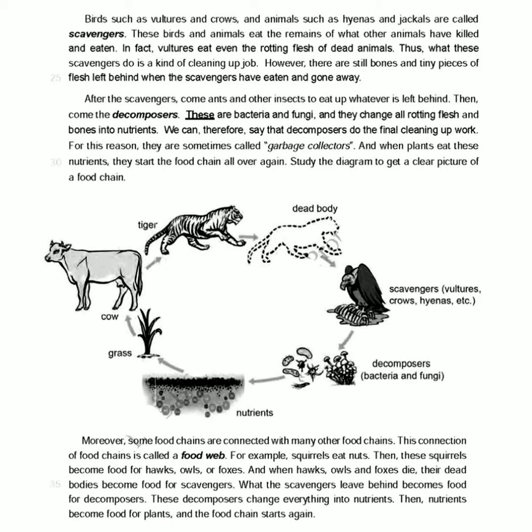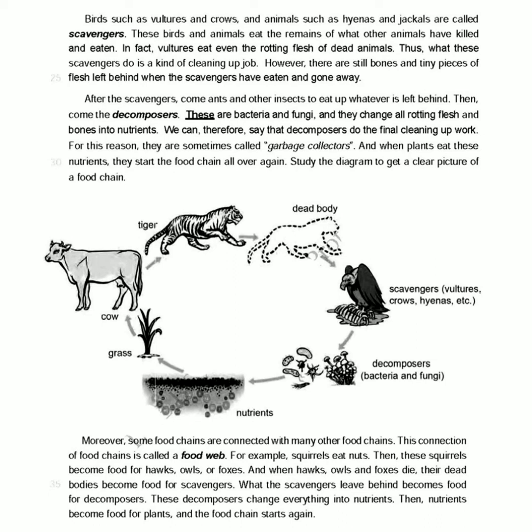However, there are still bones and tiny pieces of flesh left behind when the scavengers have eaten and gone away. After the scavengers come ants and other insects to eat up whatever is left behind. Then come the decomposers. These are bacteria and fungi, and they turn all rotting flesh and bones into nutrients.